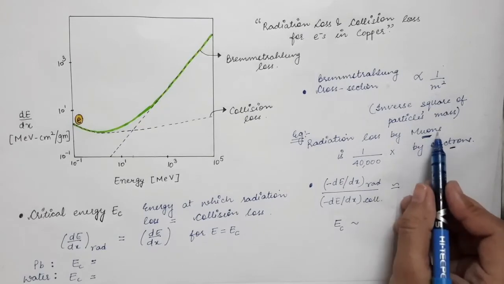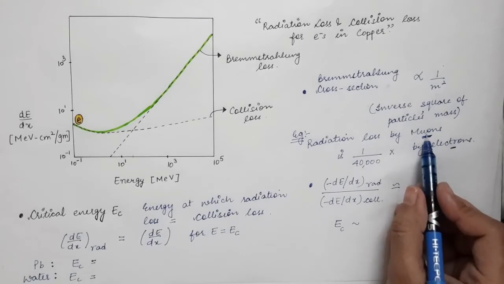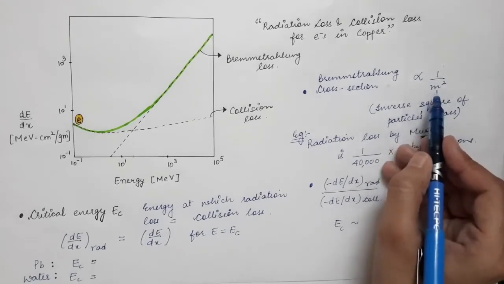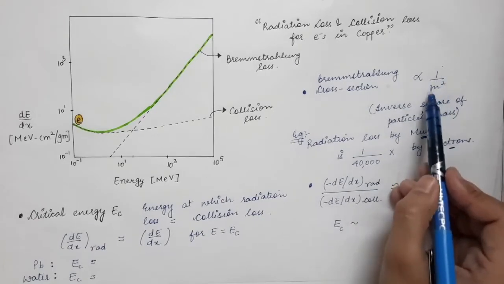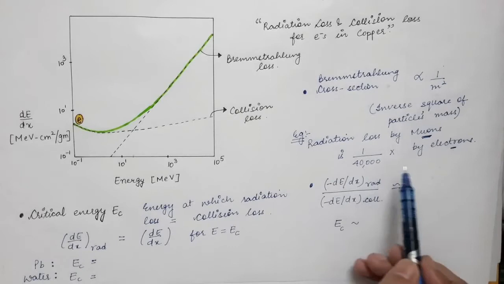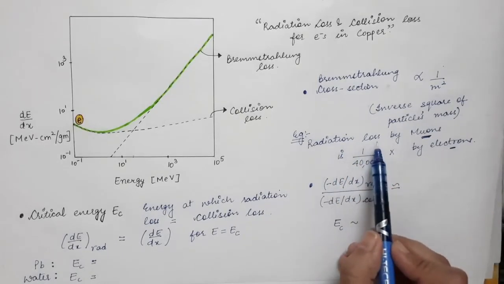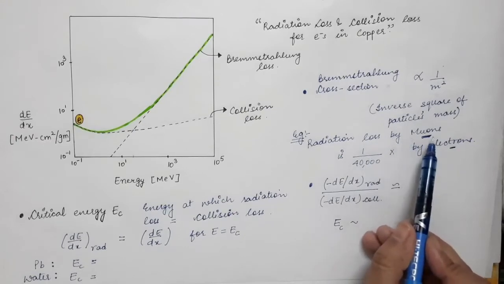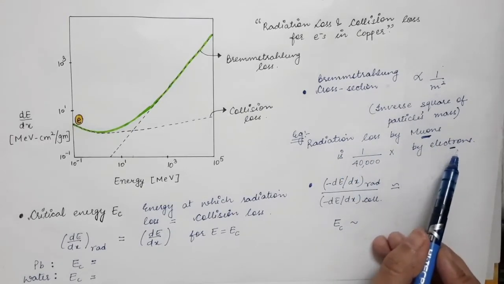So if mass of muon is 200 times, then the radiation loss by muons will be 1 divided by 200 square, that is 1 divided by 40,000 times that of the electron. So the radiation loss cross section by the muons will be 1 by 40,000 times that of the case of electrons.